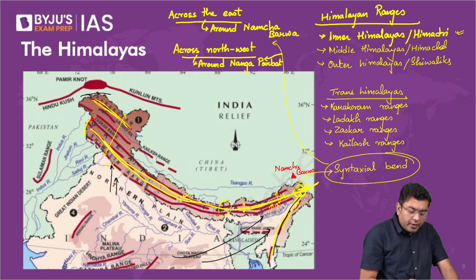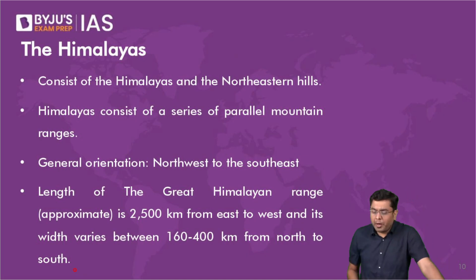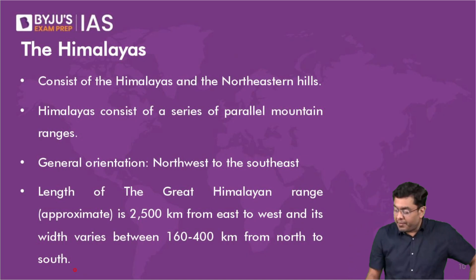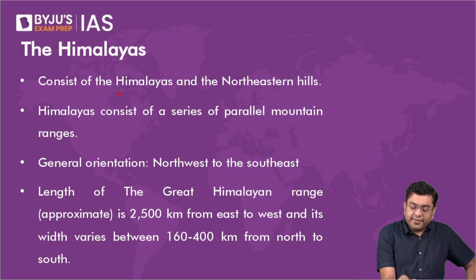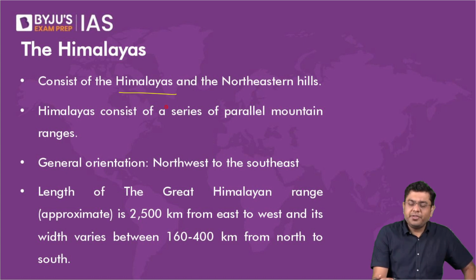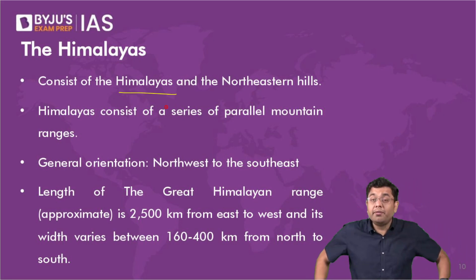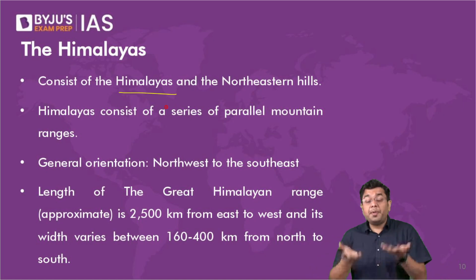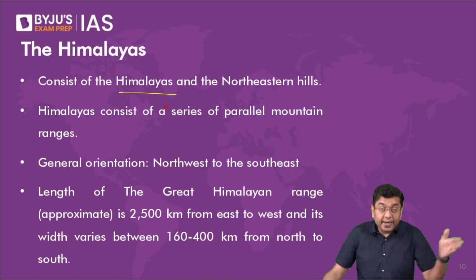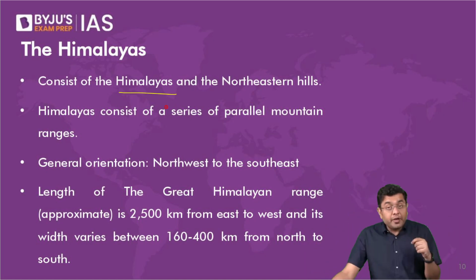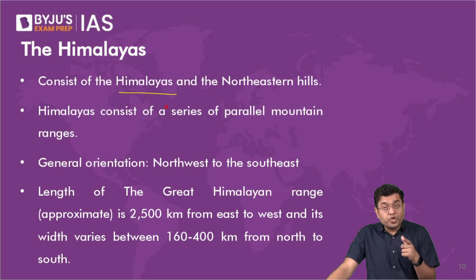Now, furthermore, when we talk about the general properties of the Himalayas, they consist of the Himalayas and the region of the northeastern hills, and they have a series of various mountains. Now, how have they been created? The Indian plate colliding with the Eurasian plate, upliftment of the Tethyan sea floor, and the Indian plate continued to push. Even today, it is the Indian plate which is pushing.